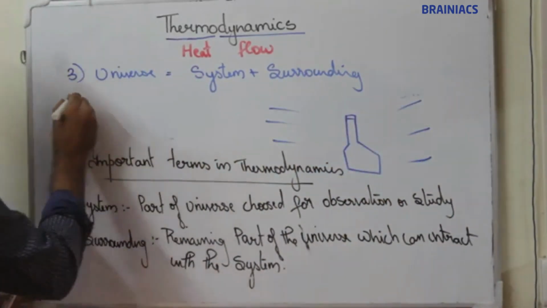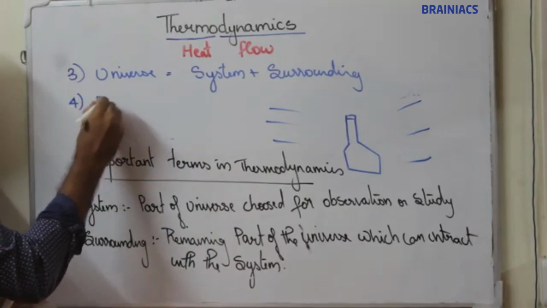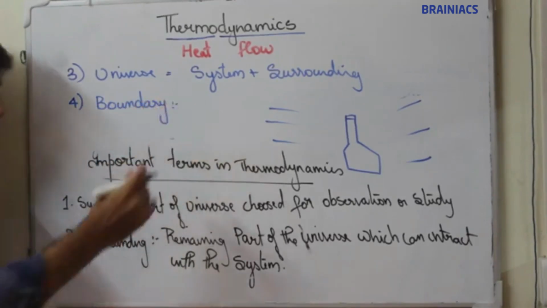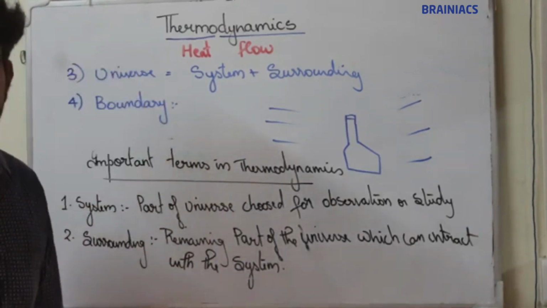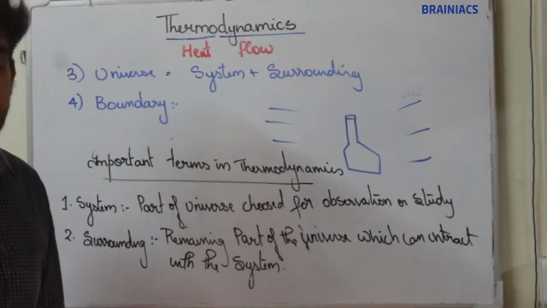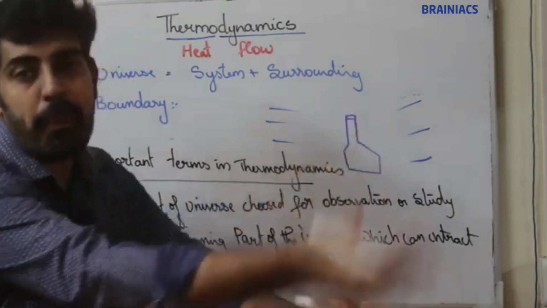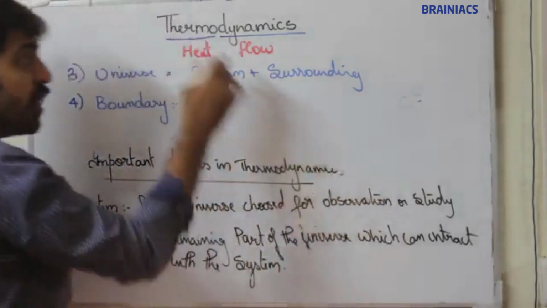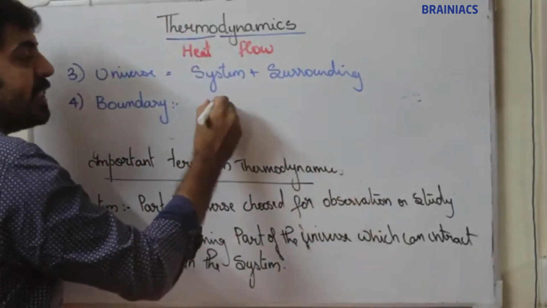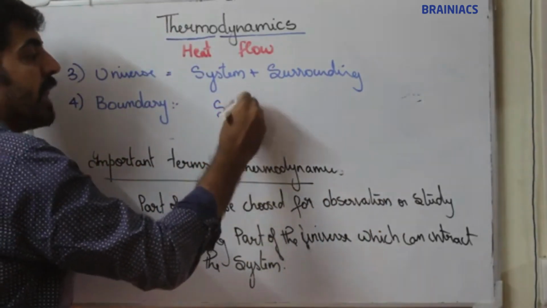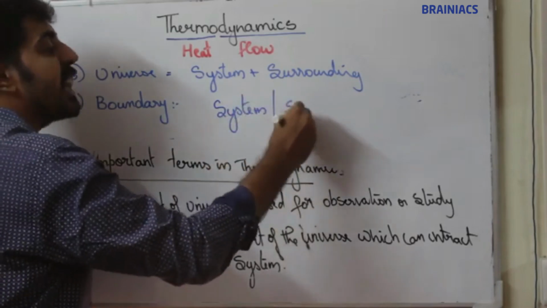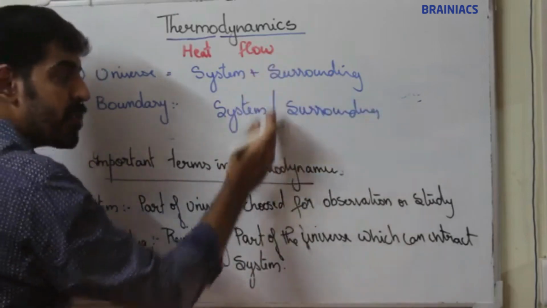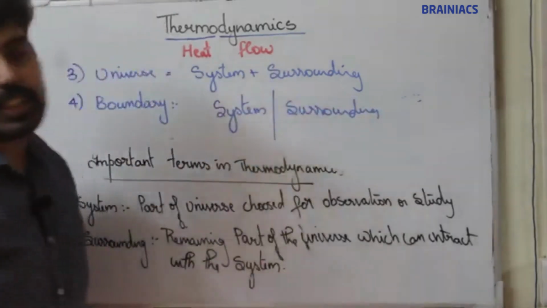The last and final important term is boundary. What is boundary? Boundary is the region of separation. For example, the India-Pak boundary is the region of separation between India and Pakistan. In thermodynamics, the region of separation between system and surrounding is known as boundary.